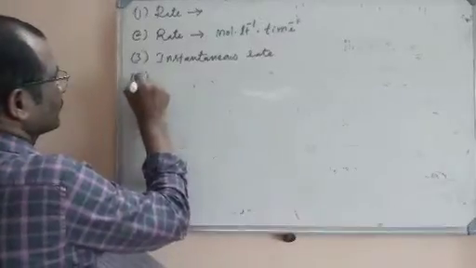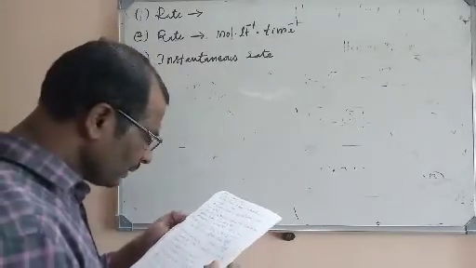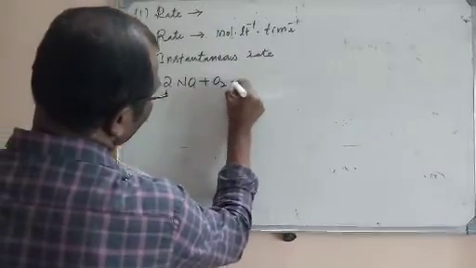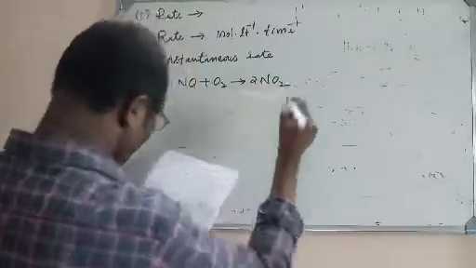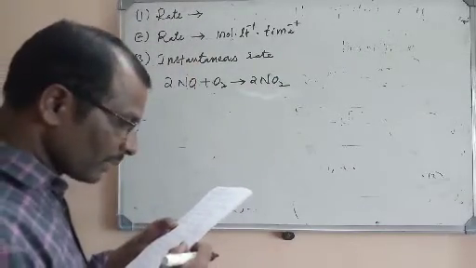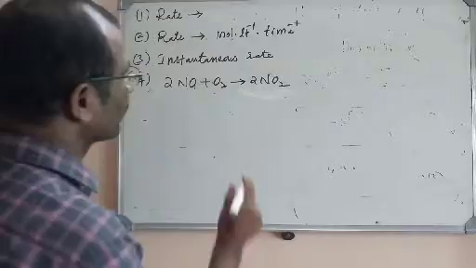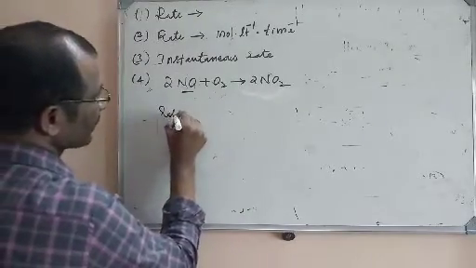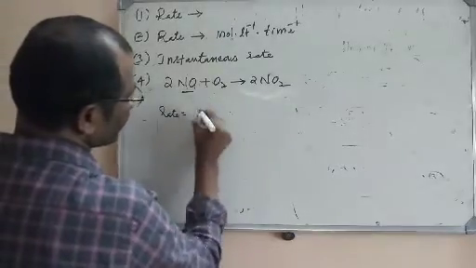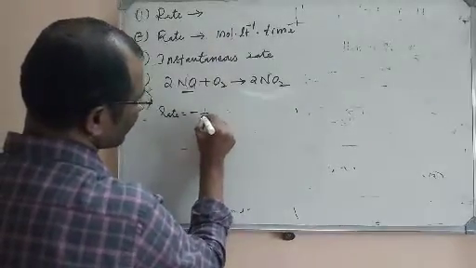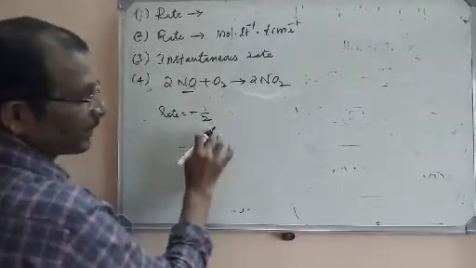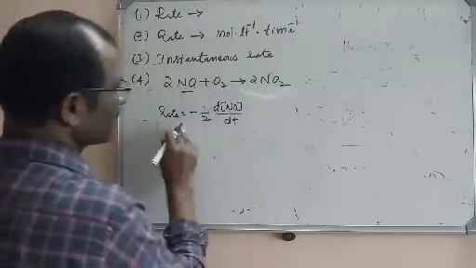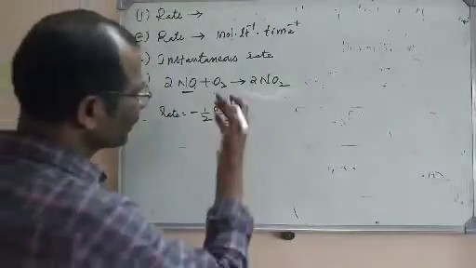Next question. The rate for some reaction is given, 2NO plus O2 giving rise to 2NO2. Rate for this reaction in terms of NO, we have to take NO. What is the formula for rate? Rate is equal to, as I told you, minus whatever the coefficient is, inverted, 1 by 2 dNO by dt. This is the rate with respect to NO, or you can write it with oxygen also.